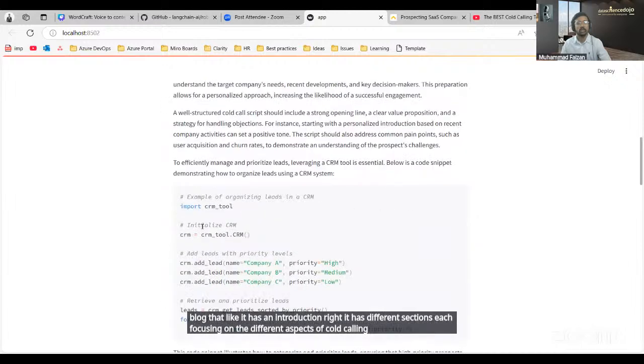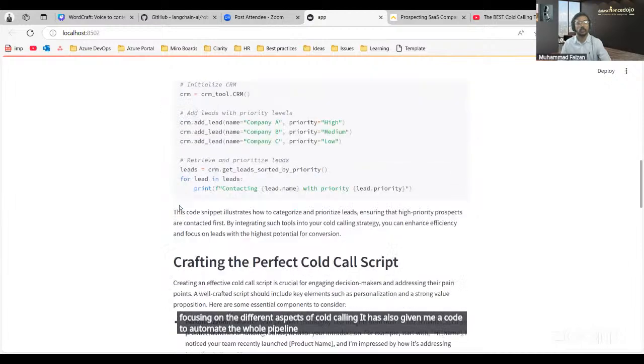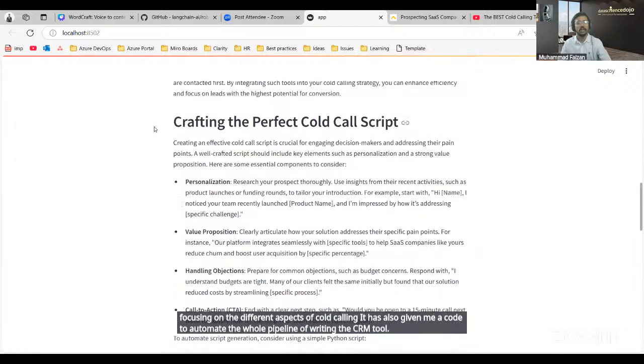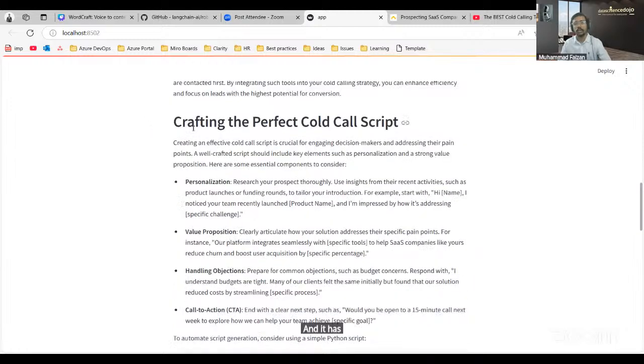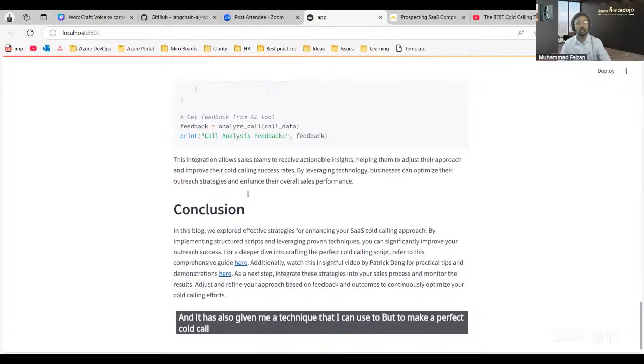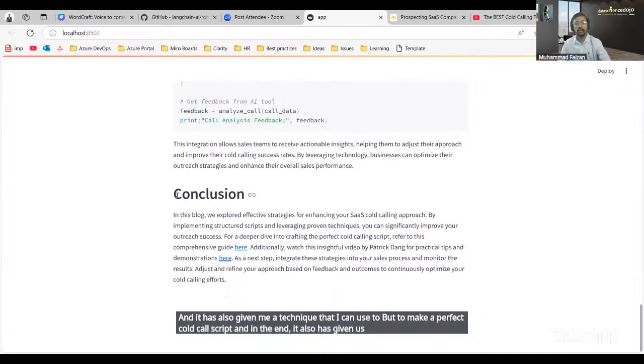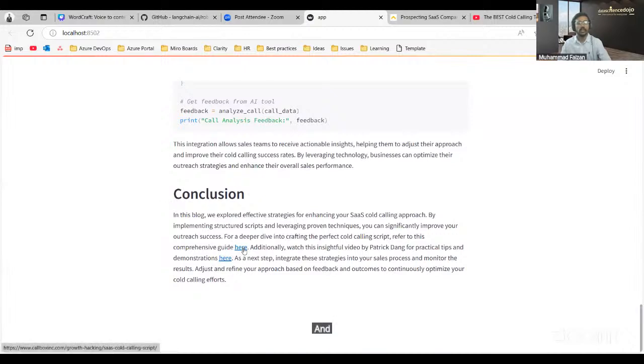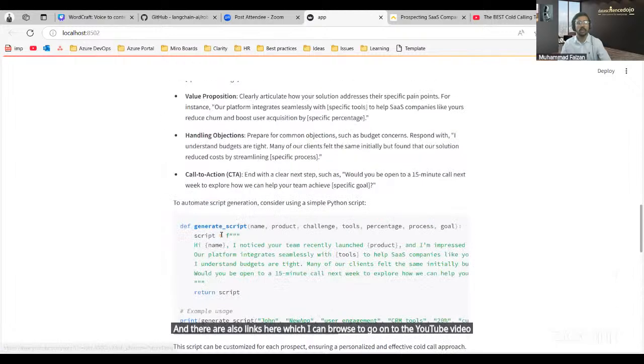It has also given me code to automate the whole pipeline of writing the CRM tool. And it has also given me a technique that I can use to make a perfect cold call script. And in the end, it also has given us this conclusion that we have described in our prompts, right? And there are also links here which I can browse to go to the YouTube video and the web link that I have provided.